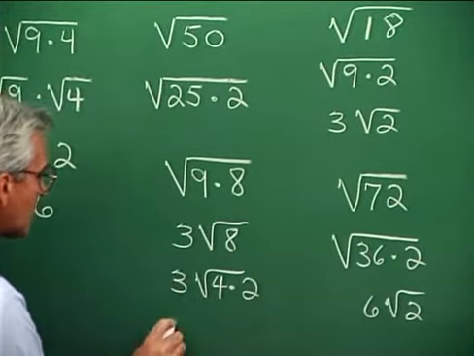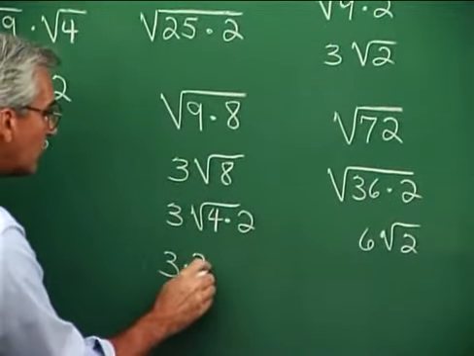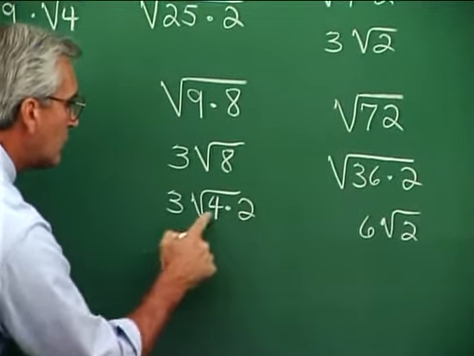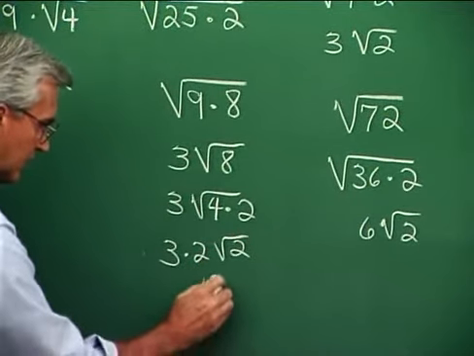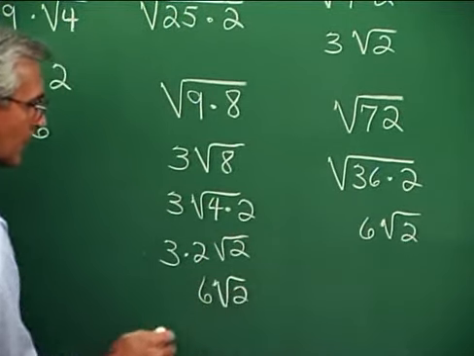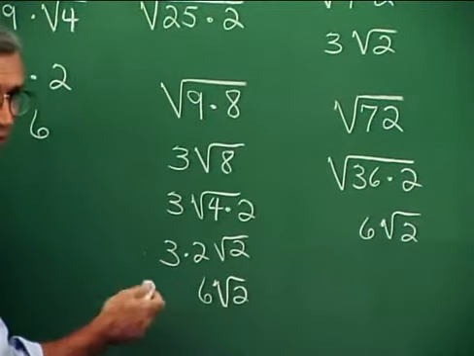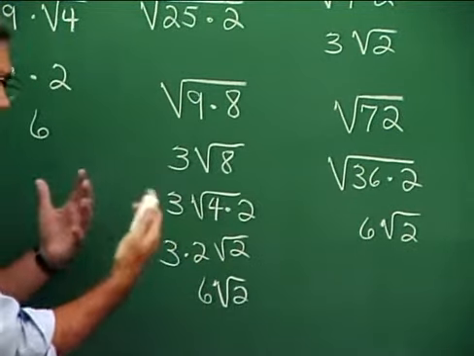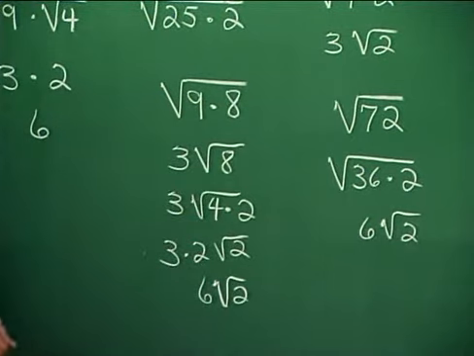Now, the 3 stays out here. The square root of the 4 gives a factor of 2 outside of the radical sign, and the 2 stays under the radical. So we have this. 3 times 2 is 6, so 6 the square root of 2. Now, sure, we went through a few more steps here, but we can go through these steps rather quickly. But the point is that even though you don't see the largest square in a number, all roads lead to Rome here, and you can often resolve the situation.